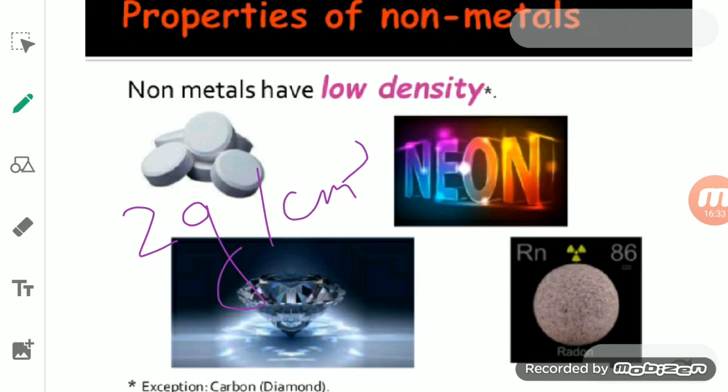Most of the time this low density is due to the gaseous non-metals. So the density of gaseous non-metals is very low as compared to the density of solid non-metals. There also an exception is the diamond. Diamond has a very high density.